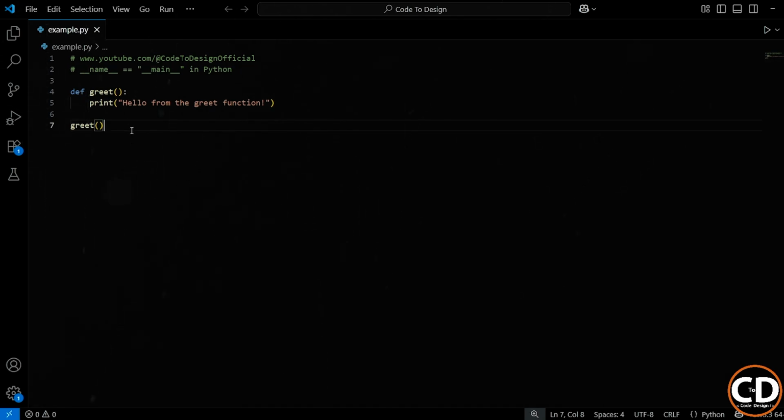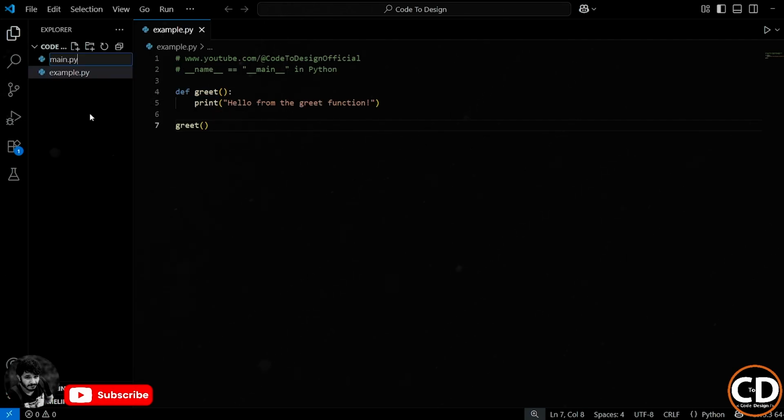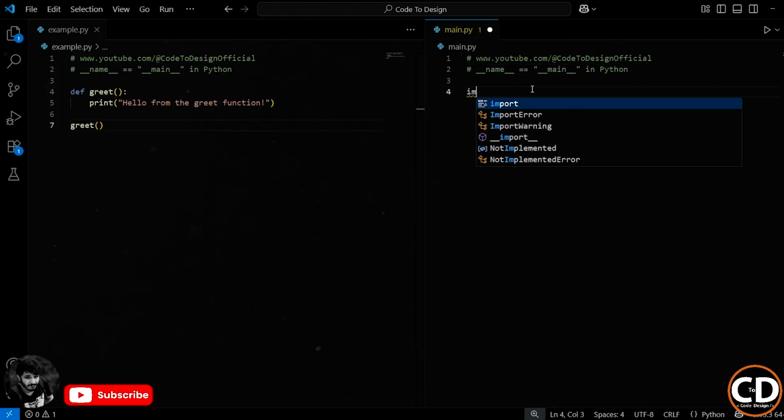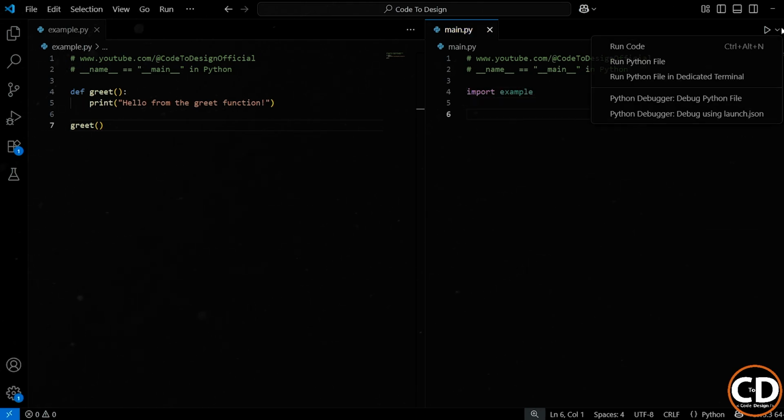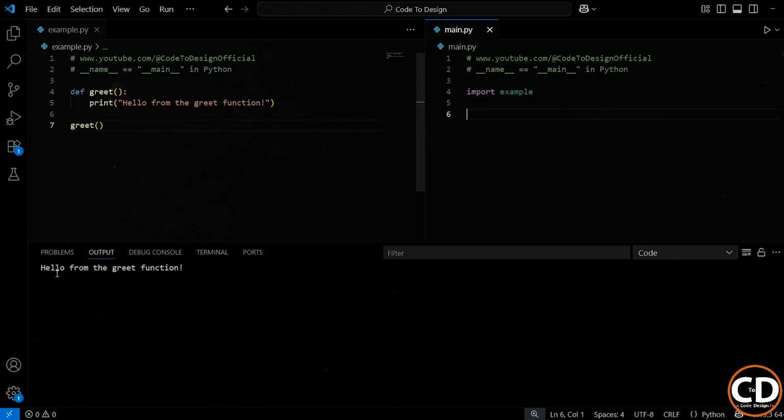But now let's say we want to reuse this function from another Python file. Maybe we are writing a bigger project and we want to import this file elsewhere. So let's create another file in the same folder. I'll call it main.py. And inside the main file, I'm going to import the example file. So when I run main.py, you would expect it to just import the function, right? But instead, it actually runs the function too. Why? Because in the example file, we are calling the greet function directly, and importing a file in Python also executes everything at the top level. That's not always what we want.